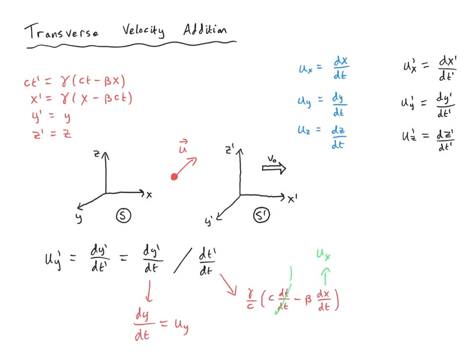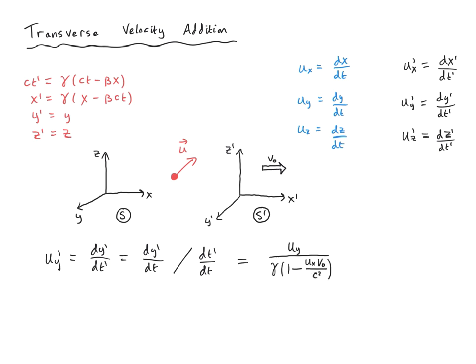So let's collect up all those terms and tidy things up a bit, and then we'll obtain our final result for the transverse velocity addition u_y prime in terms of velocities in the unprimed frame. And this is the result. We see that u_y prime is equal to u_y divided by gamma times 1 minus u_x v naught over c squared. So if this was the Galilean transformation, u_y prime would simply be equal to u_y. Here we see a correction, and it actually involves the velocity along the x direction as well as the gamma factor.